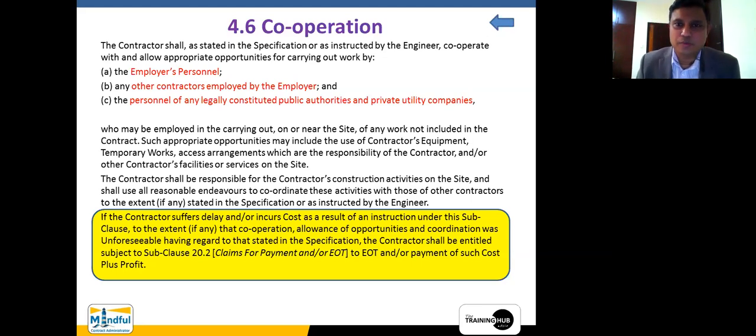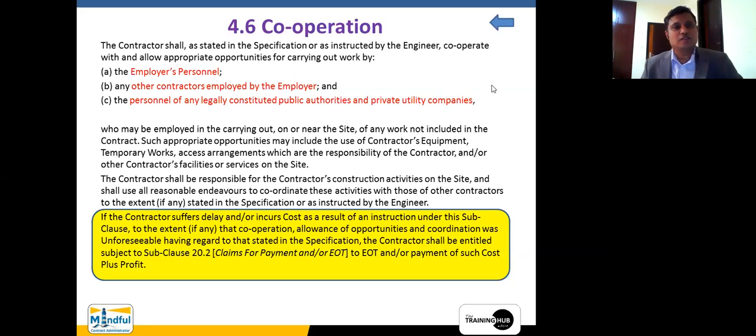So, what does this cooperation subclause mean? The contractor shall, as stated in the specification or as instructed by the engineer, cooperate with another. Now, there are three parties that we are talking about here. Okay. Now, the contractor has to cooperate. Now, you might have heard in a lot of official discussions: you are not cooperating, the people are not cooperating, why aren't you cooperating? So this particular term is essential in order to have a healthy relationship within a site. Okay, that you all understand.